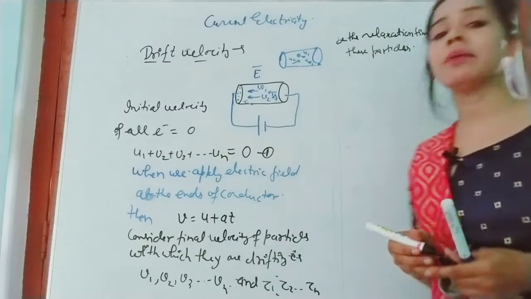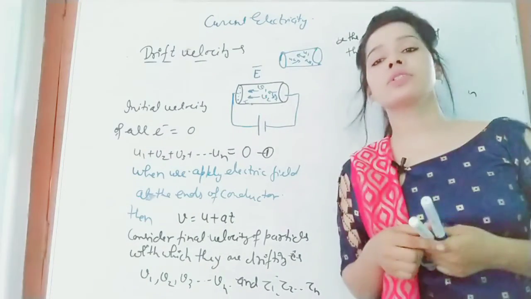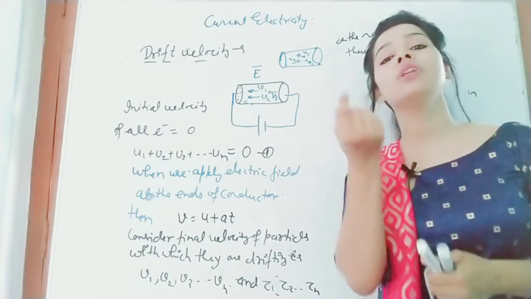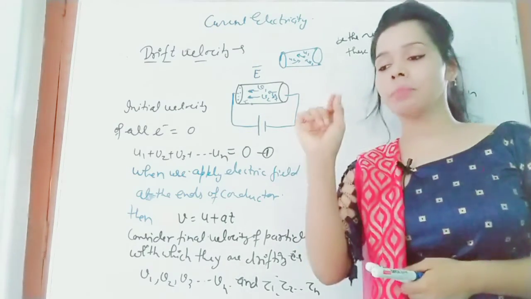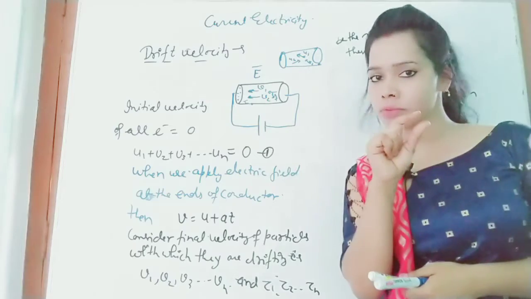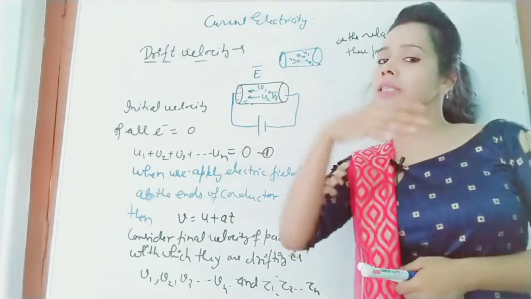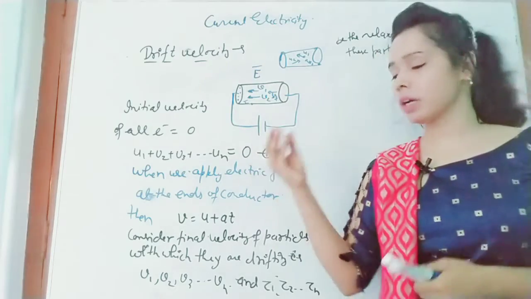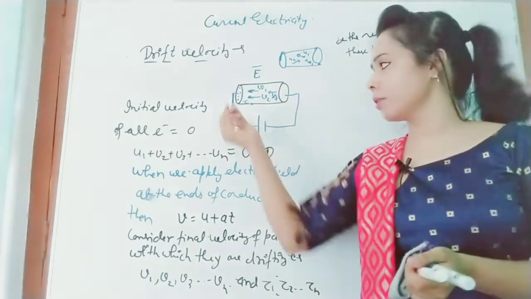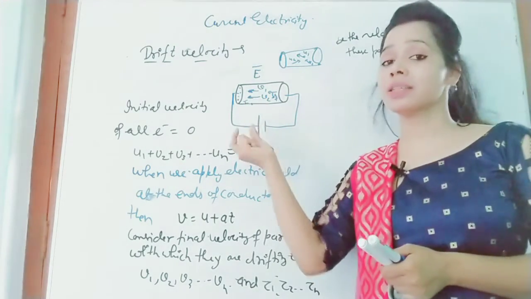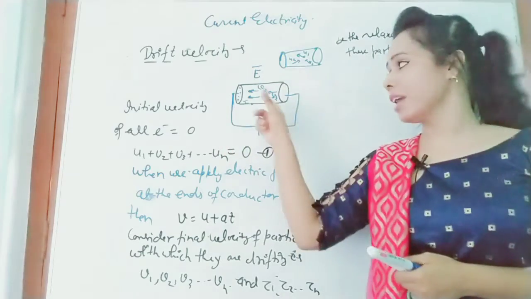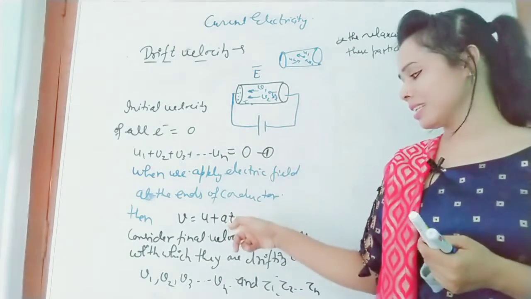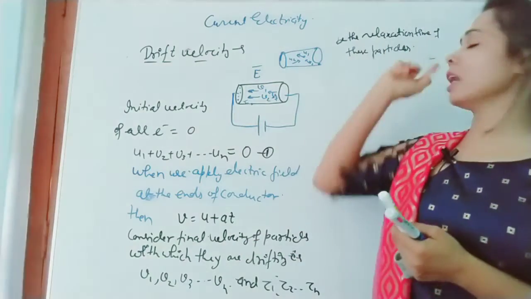Then what is relaxation time? Relaxation time is the time interval between two collisions of the particle. Since any particle is experiencing force, it will accelerate with the same acceleration, but after collision it will change. If one electron collides with another electron, it will be different. That's why we have taken the relaxation time.